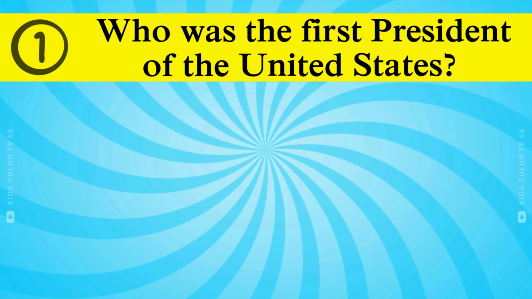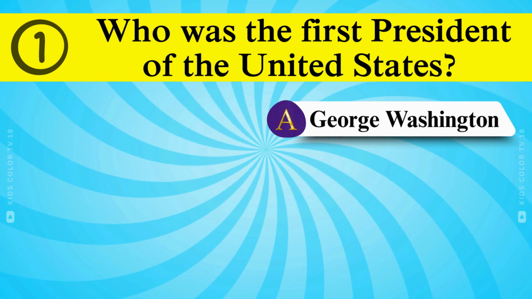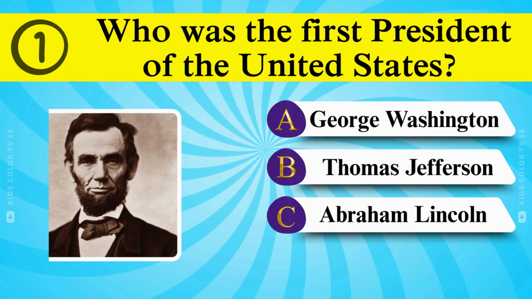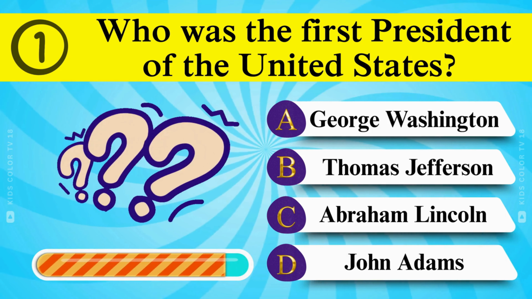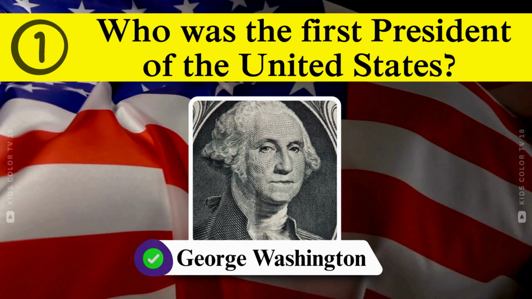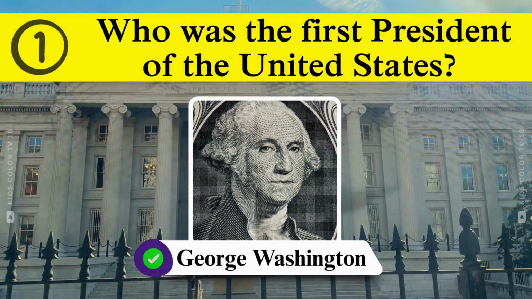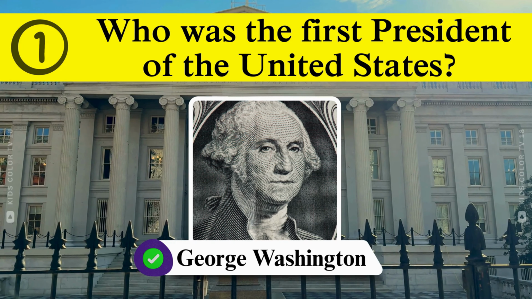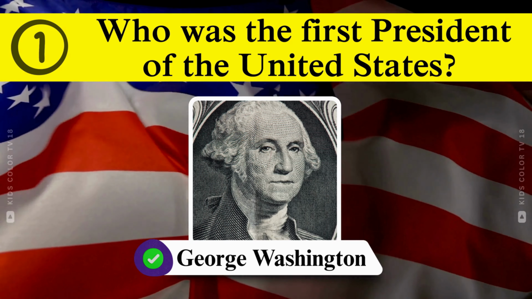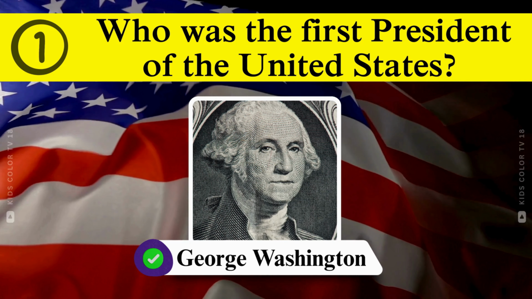Who was the first president of the United States? George Washington, Thomas Jefferson, Abraham Lincoln, John Adams. George Washington was the first president of the United States, serving from 1789 to 1797. He is often referred to as the father of his country for his leadership in the founding of the nation.